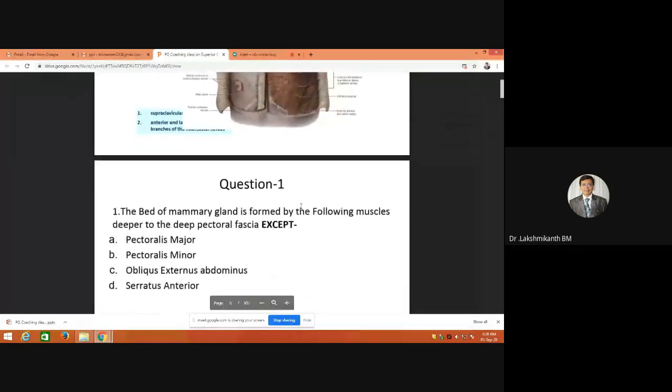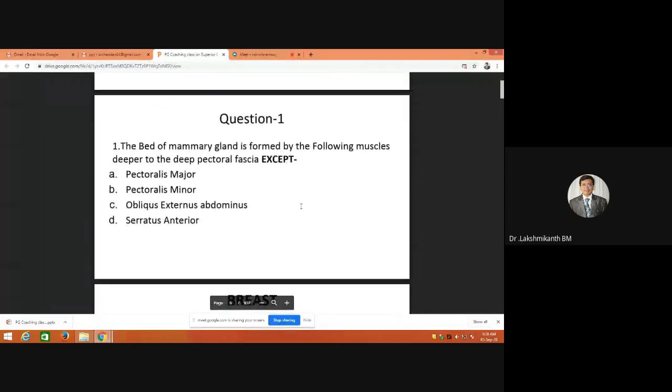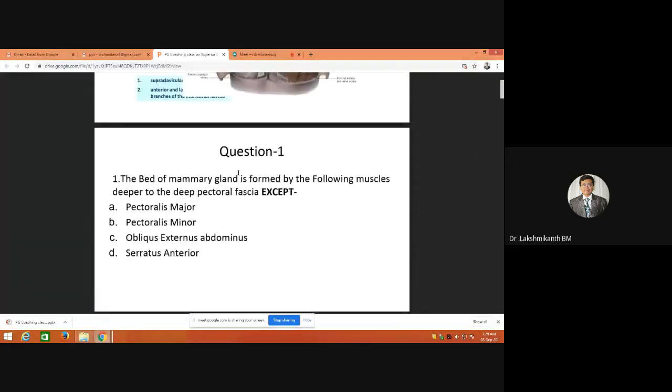So before going to the next topic, I'll give you some time. Please answer this question. Anybody who knows the answer can answer. That is question number 1. The bed of mammary gland is formed by following muscles deeper to the deep pectoral fascia except.